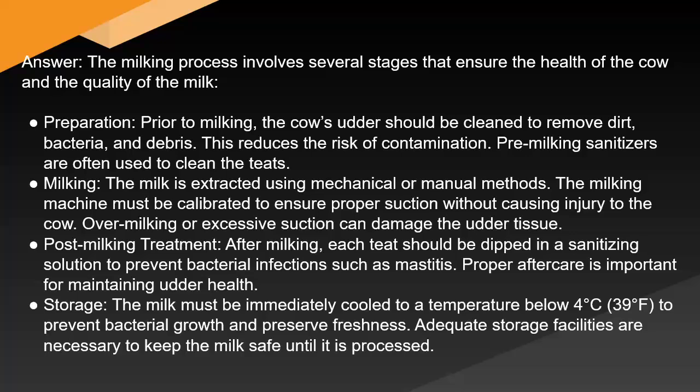Milking. The milk is extracted using mechanical or manual methods. The milking machine must be calibrated to ensure proper suction without causing injury to the cow. Overmilking or excessive suction can damage the udder tissue.